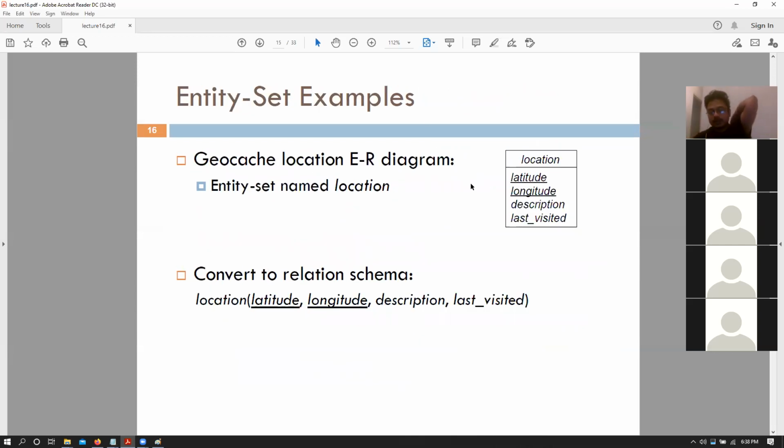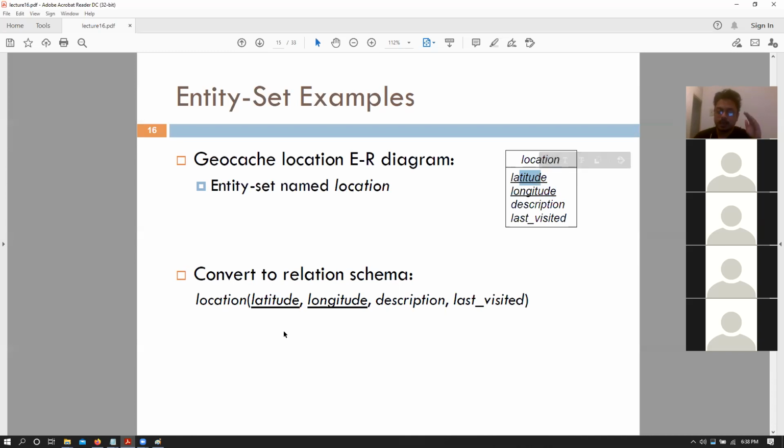So the example would be, let's say that we have this ER diagram that is location, that has latitude, longitude, description, and when I last visited that particular latitude, longitude. We can convert this particular entity set, which is a strong entity set. Why? Because none of these need other values to represent themselves or every tuple within themselves, right? So latitude and longitude are primary keys because they're underlined.